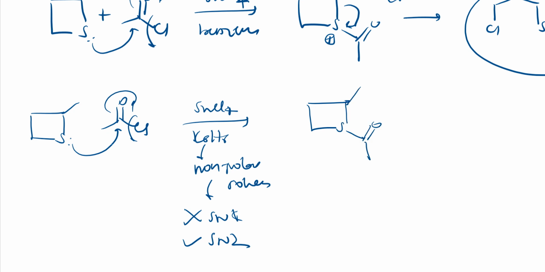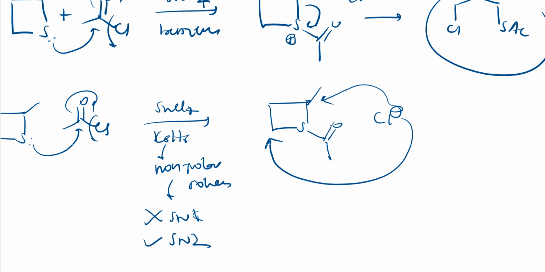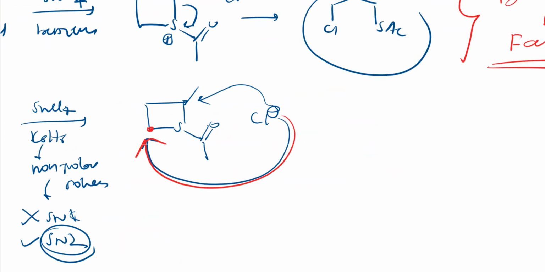Cl minus. So Cl minus has two options. Here it can attack or it can attack here, right? So it is through SN2 reaction, so less hindered. So this carbon will be less hindered, right? So the attack occurs at this carbon as it is less hindered. So I'll get this product.